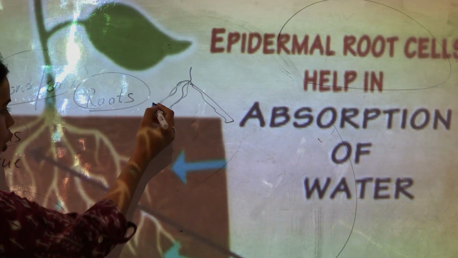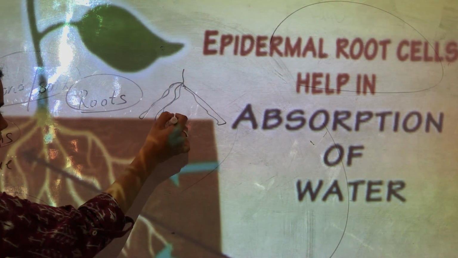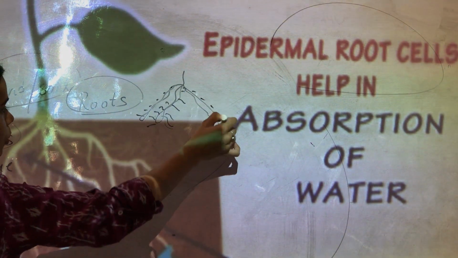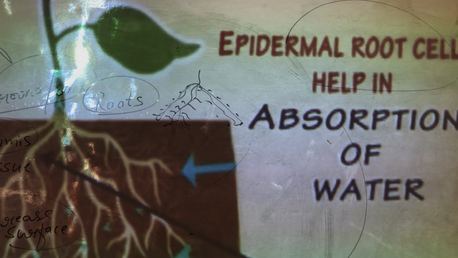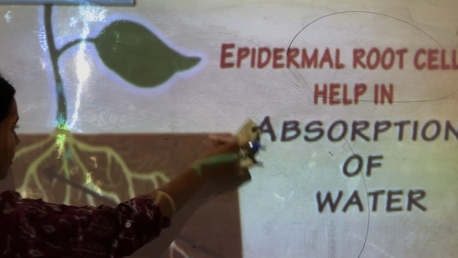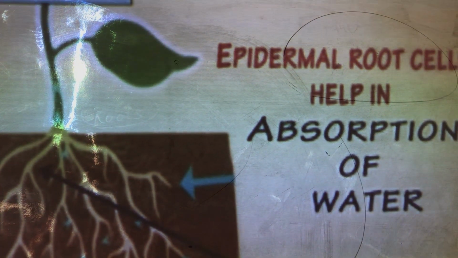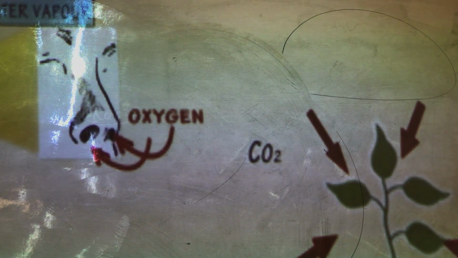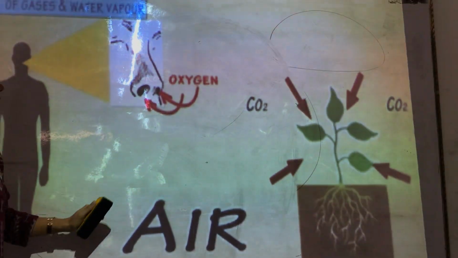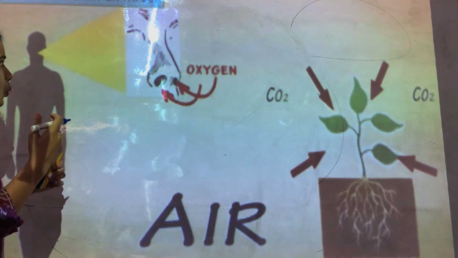The water will be absorbed less. But epidermis tissues are providing this extra surface so that more and more water can be absorbed from the root. So that is another importance of epidermis tissues. They not only prevent the plant from injuries, but they also prevent water loss. Also they help in more and more absorption of water.